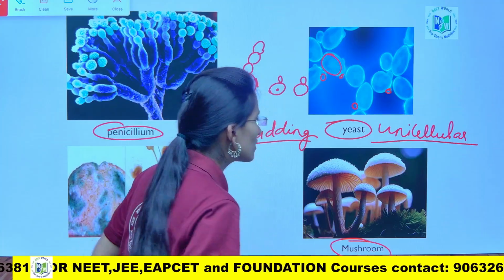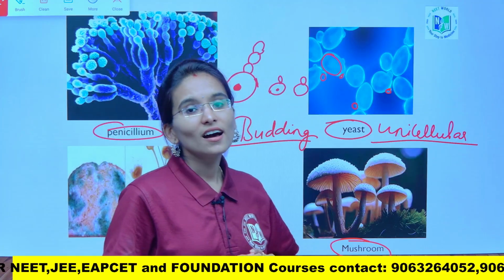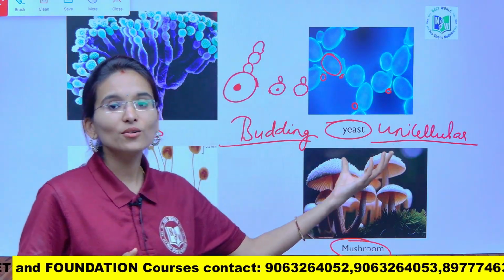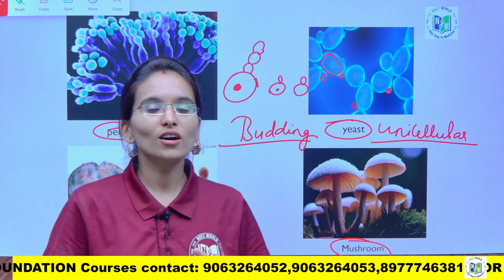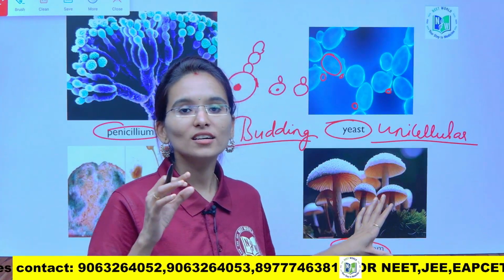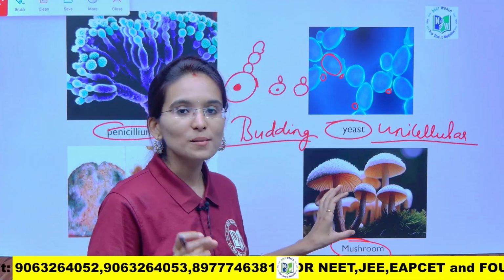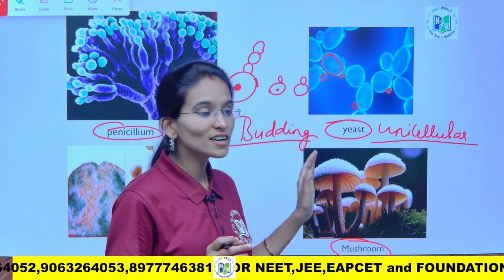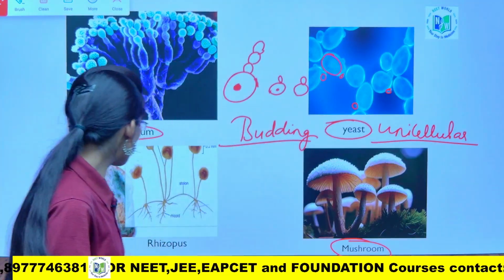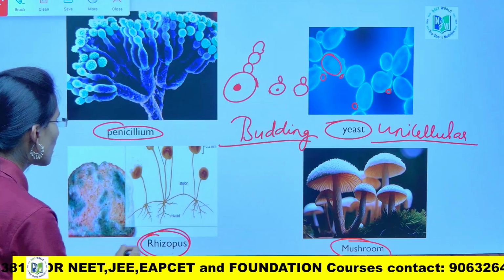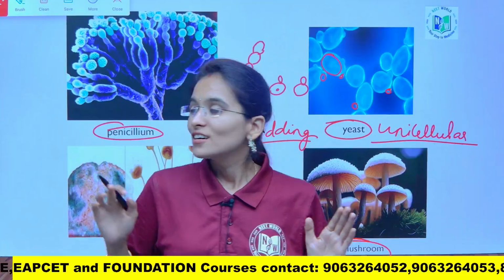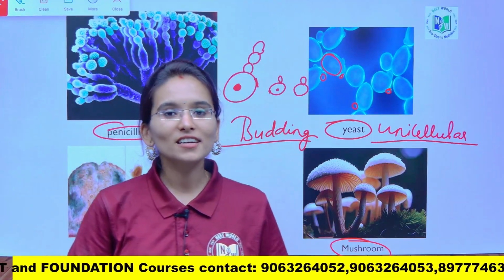This is also called agaricus. Mushrooms are placed under the kingdom fungi due to the presence of a cell wall made of chitin, and they do not show vascular tissues. Vascular tissues like xylem and phloem are absent. This is one of the major reasons they are placed under the kingdom fungi. And next one, rhizopus. This is a fungal mat which grows on the surface of bread. So, are you clear with this third kingdom, fungi, my dear students?